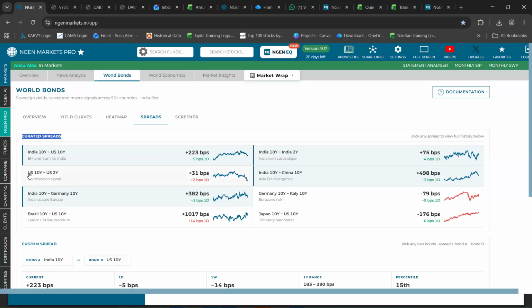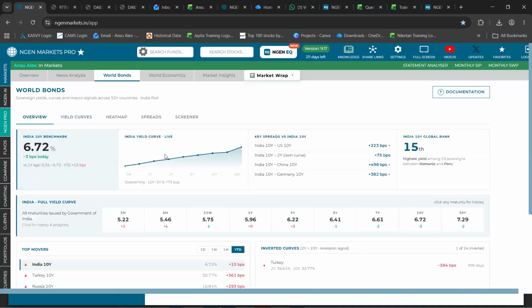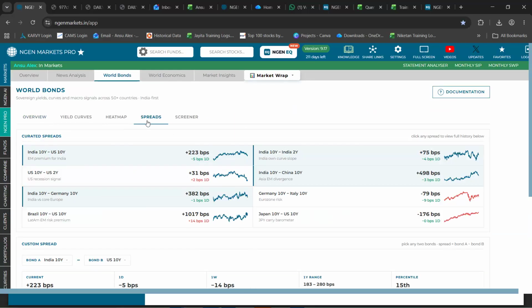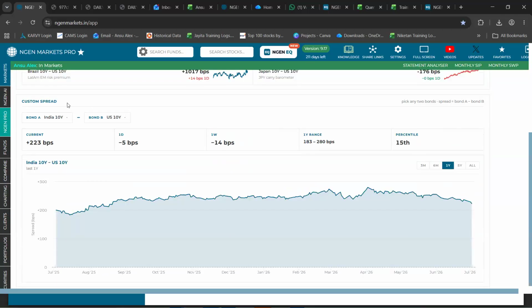Next to that, you can see the US 10-year bond compared to the US 2-year bond. Typically, it is said that for longer maturity, the yield should be higher when compared to shorter maturity. If not, it is a recession signal. That is what we just had a look at in the overview section, which comes up in the inverted curve section. And right below that, we have the section called custom spread.